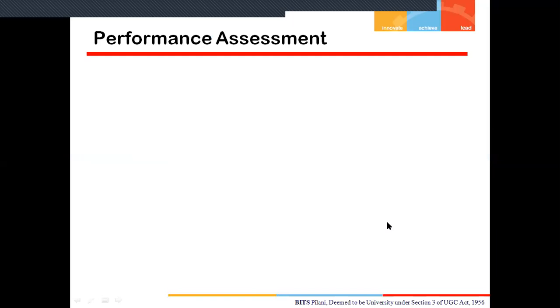What is the performance assessment? Why do I need the performance assessment? Because if I want to check which computer is faster, or which computer does its work more efficiently, how can I say this? Which computer will be faster and which computer is doing a job in a much better way? The process, or the parameters which we use to compute the performance of our CPU, is nothing but our performance assessment.